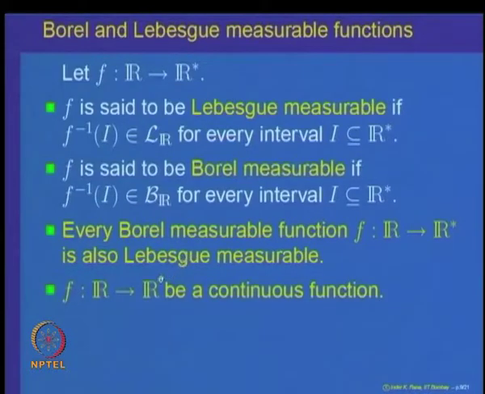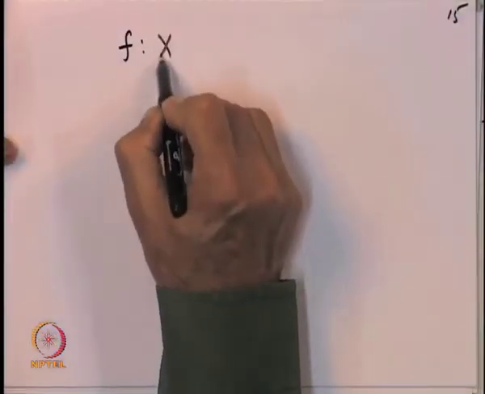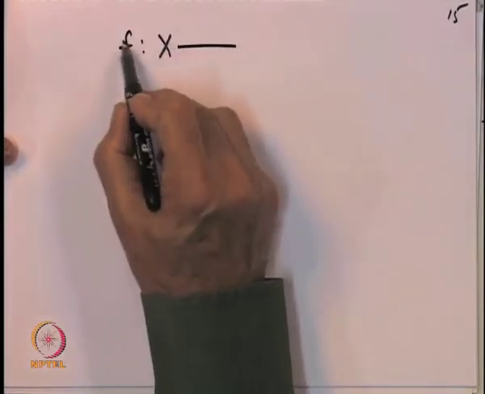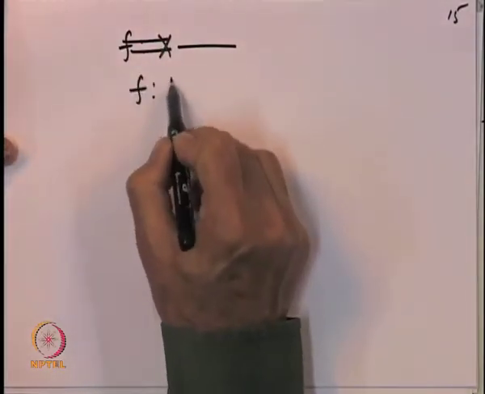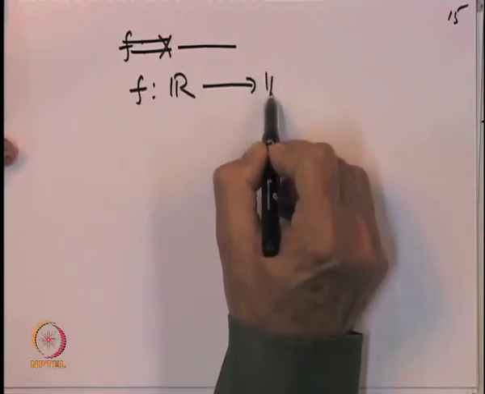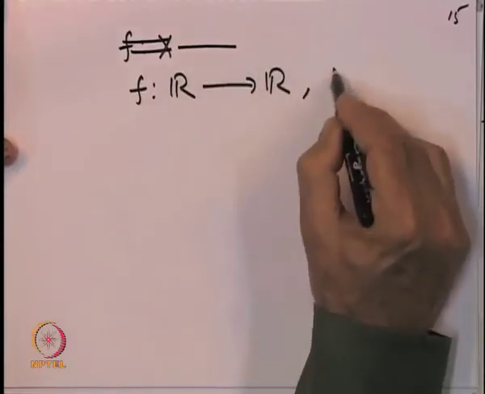For example, let us look at a function which is continuous. If f from R to R is a continuous function, then it is going to be a Borel function. So, let us prove that every continuous function is Borel measurable and hence also Lebesgue measurable. So, f is a function defined from R to R and f is continuous.